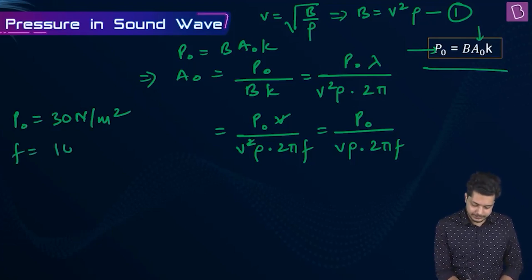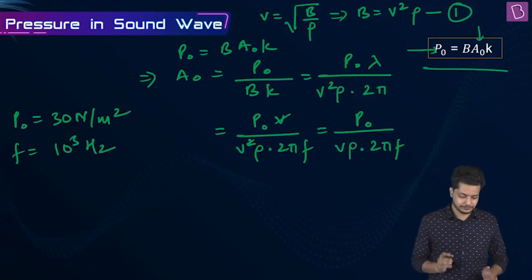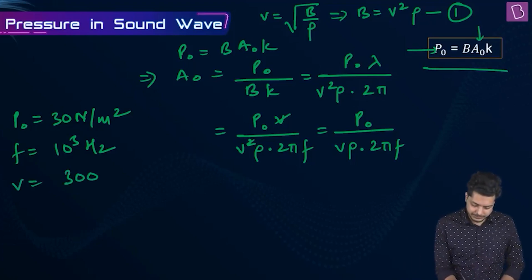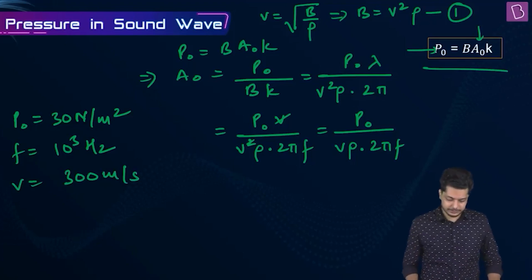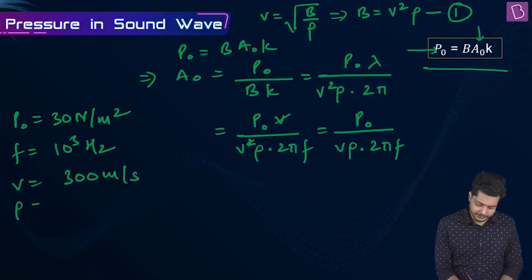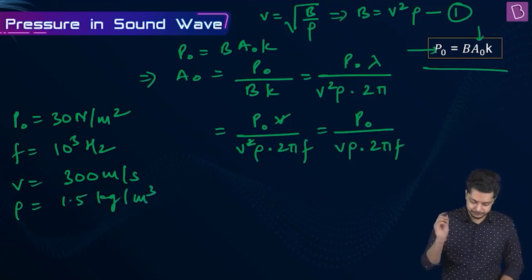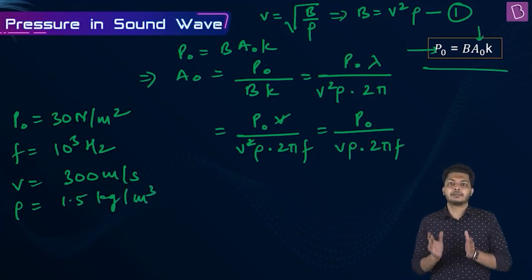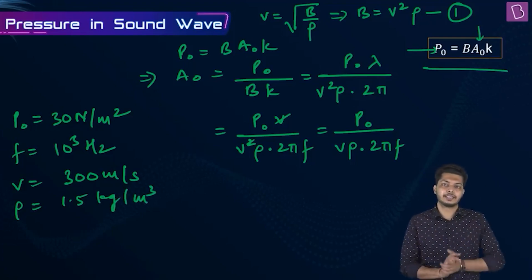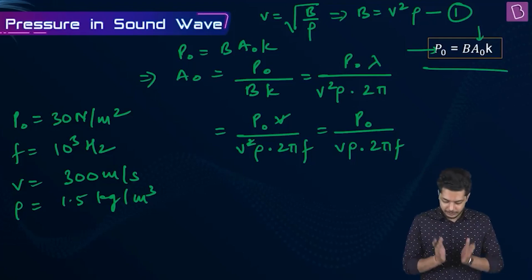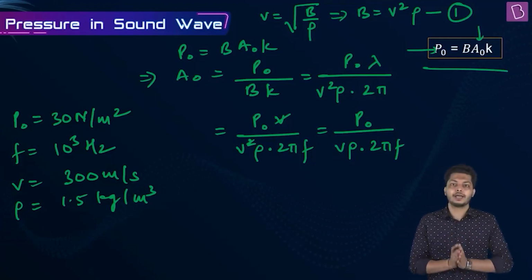Frequency is 10 cube hertz. Correct? Speed is 300 meters per second. What else? Density. Density is given as 1.5 kilogram per meter cube. Is there any parameter in the equation which is not given in the question? No. P naught, we have. Velocity, we have. Density, we have.